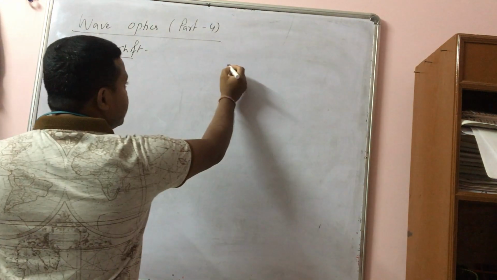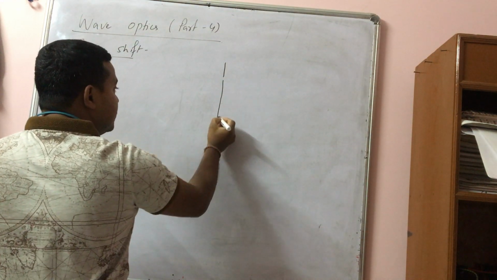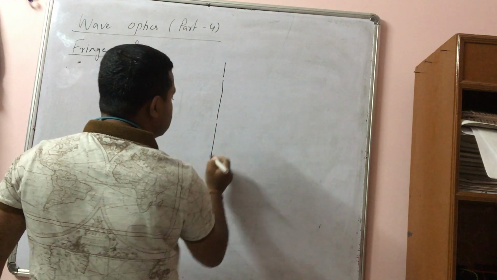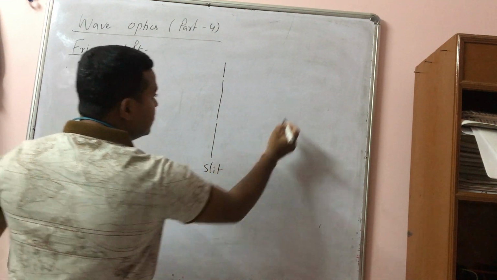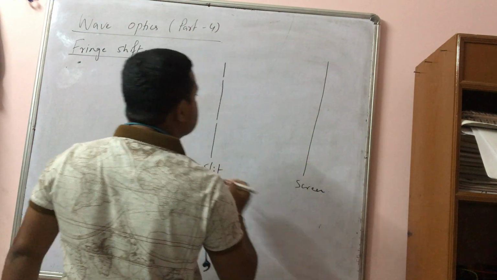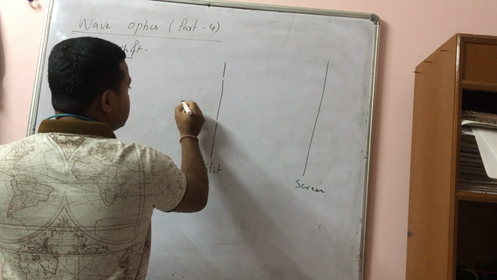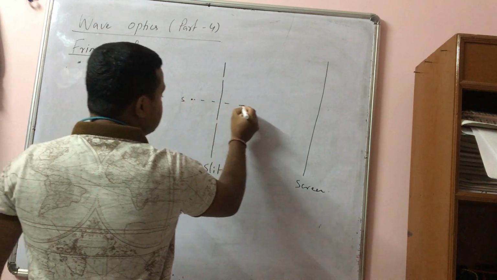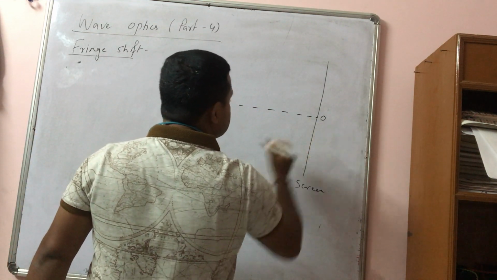You see, in Young's double slit experiment, suppose this is the slit and this is the screen. Here this is the source and this is the center of the screen.